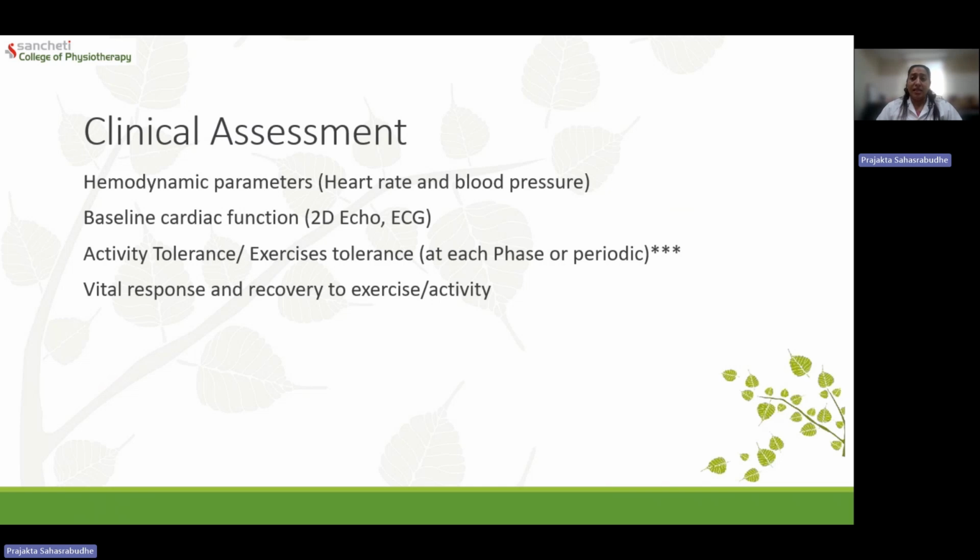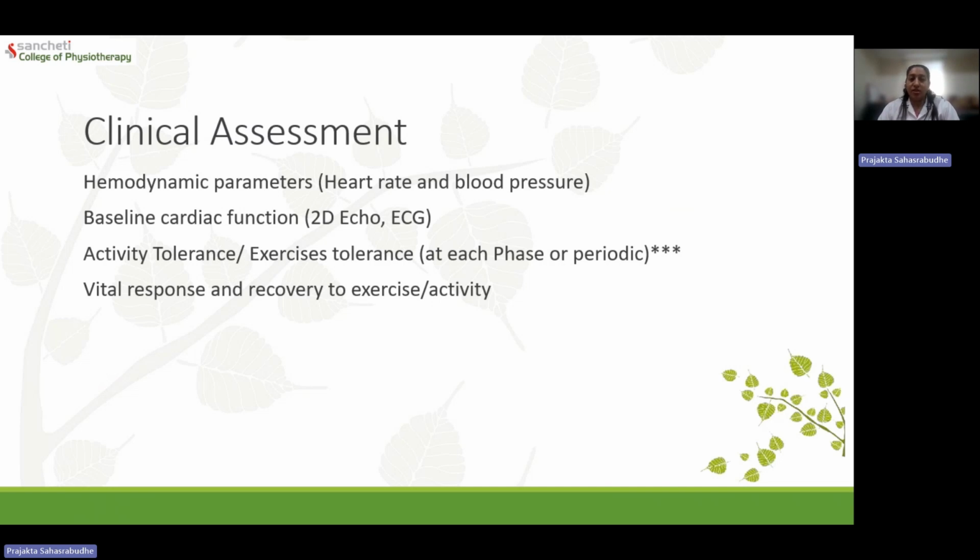Apart from that, as a physiotherapist, because we are going to prescribe activities, we have to focus our assessment on how the heart is reacting when we are prescribing any physical activity. Whatever hemodynamic parameters we have noted, when we prescribe minimal physical activity, how the heart is responding in terms of change in heart rate and blood pressure has to be recorded. That is activity tolerance. Wherever possible, we can also do a standard field exercise test, like the 6-minute walk test.